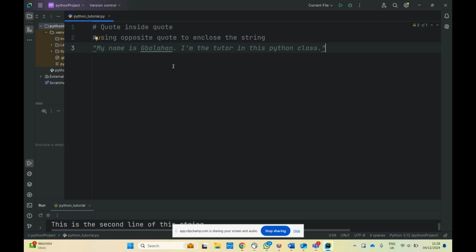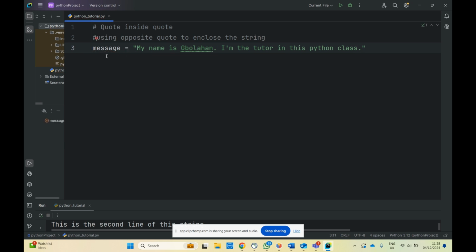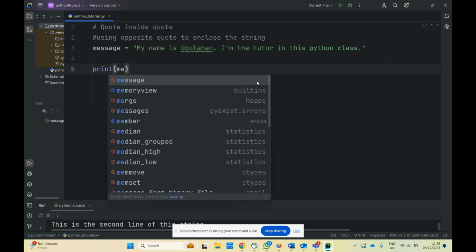In this case, the issue has been fixed, and if you put that one in, let's say, message equals, if we assign this string to that variable message, we can easily come here and do print message.